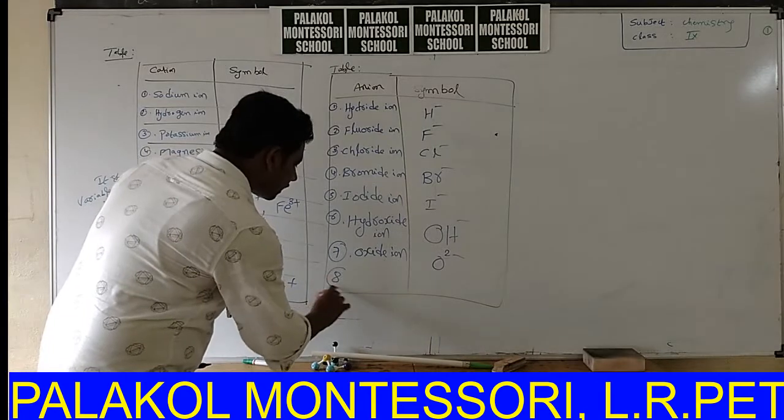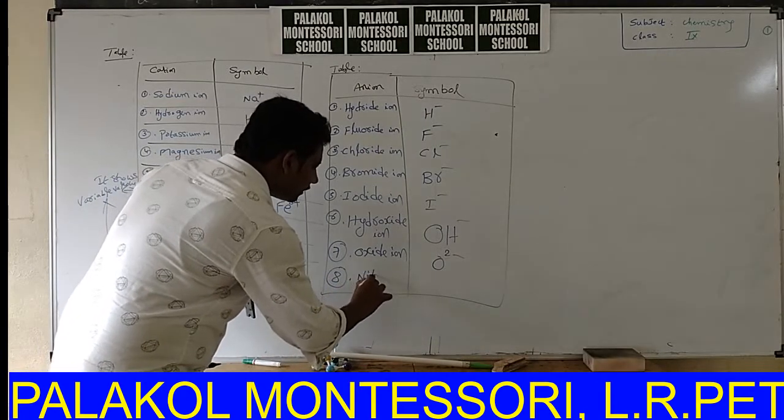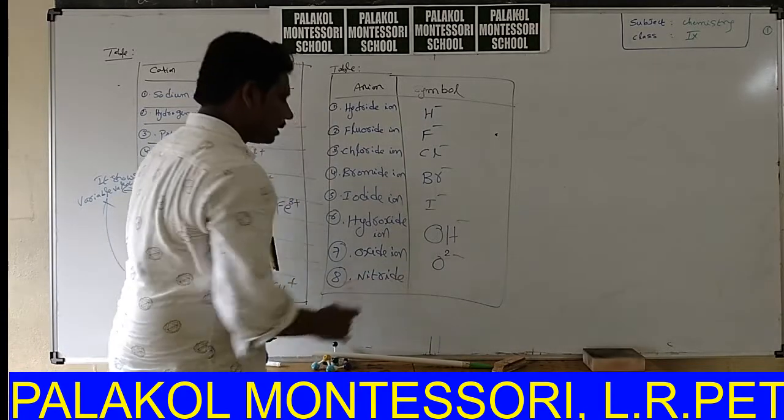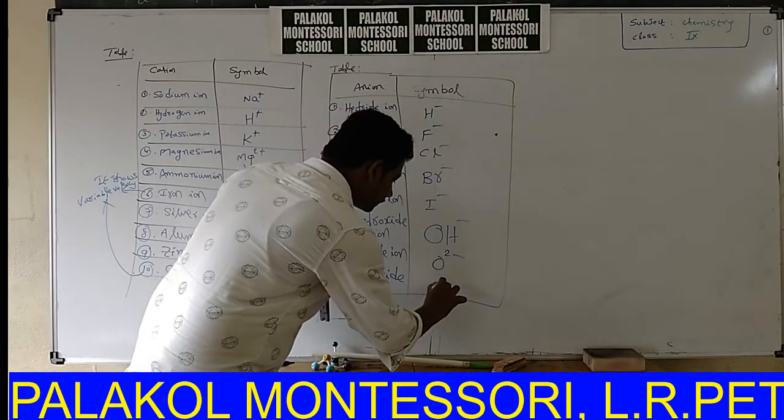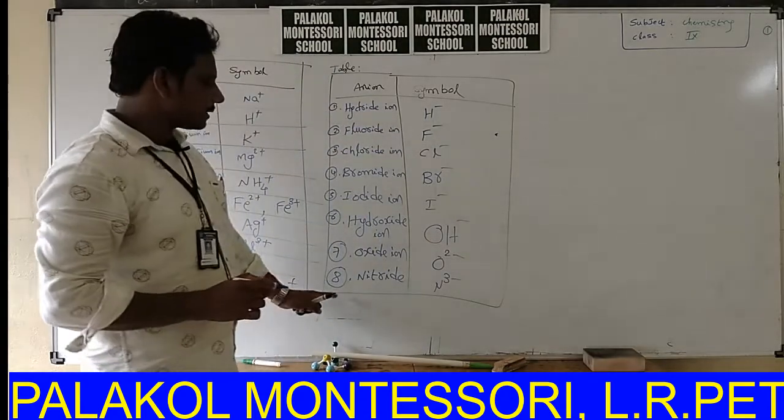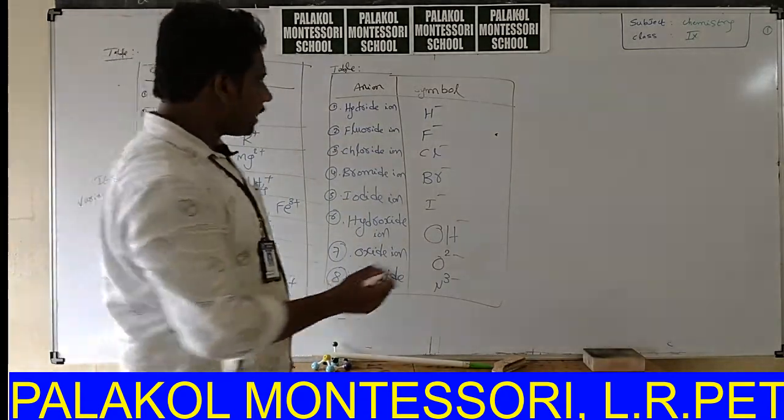Eighth one, nitride. Nitride is nothing but the negative charge of nitrogen, N3 minus, nitride ion, N3 minus.